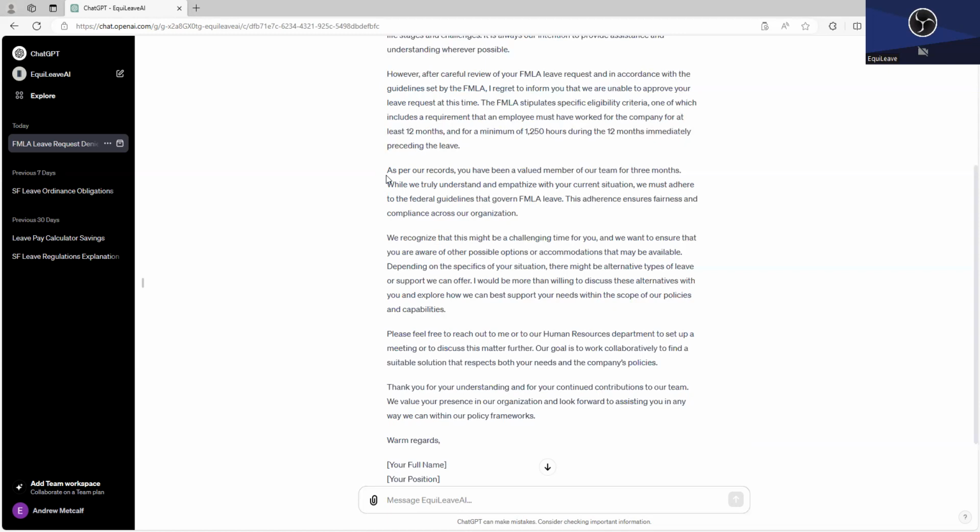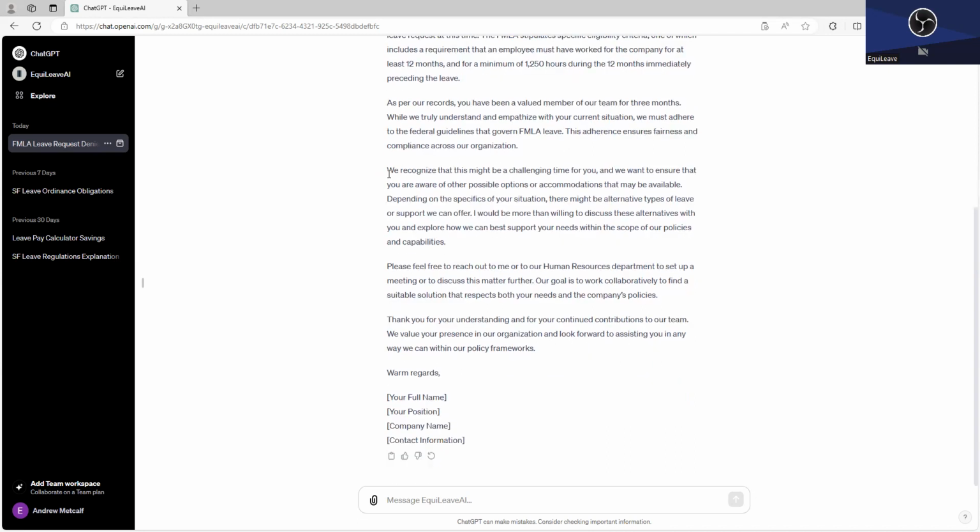I worked here a bit earlier, and I have worked for more than 12 months. Well, you might need to look at that, and you might need to say, gosh, does that 12-month requirement need to be consecutive? And in that situation, that's something that you would want to know before making a final decision on the leave. And so this documents things really, really well.